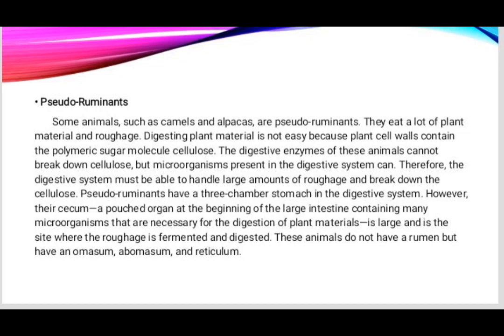Pseudoruminants have a three-chamber stomach in the digestive system. However, their cecum, a pouch organ at the beginning of the large intestine containing many microorganisms that are necessary for the digestion of plant materials, is large and is the site where the roughage is fermented and digested. These animals do not have a rumen but have an omasum, abomasum, and reticulum.